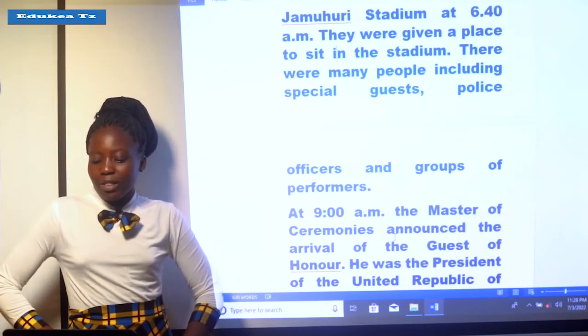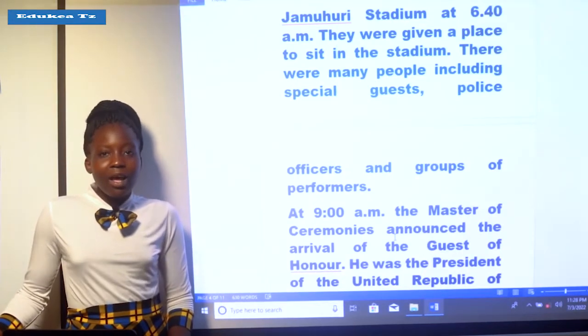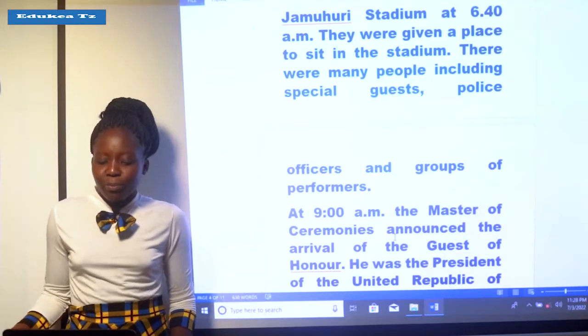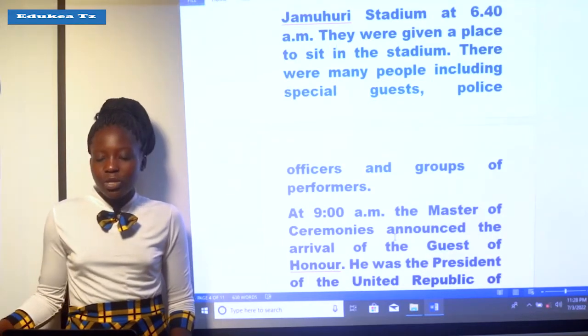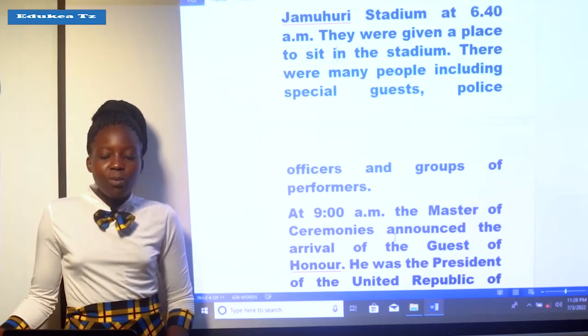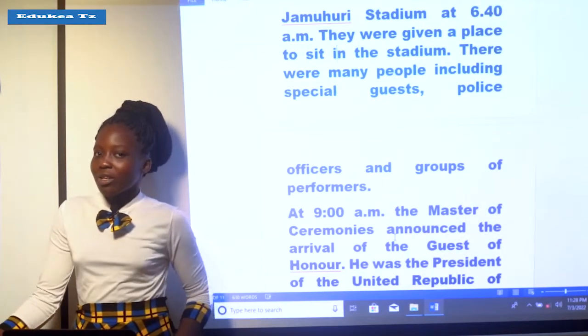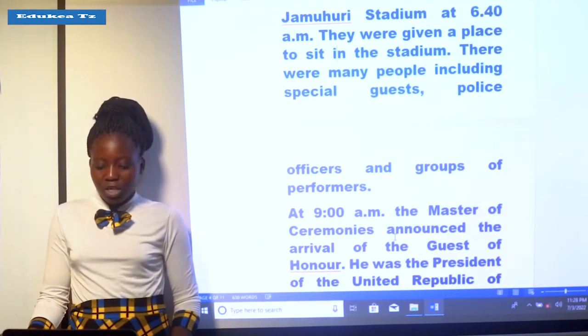At 6:40, they were given a place to sit at the stadium. And there in the stadium, there were many people, including special guests who were invited, police officers, and groups of performers who were going to perform at that Union Day celebration.